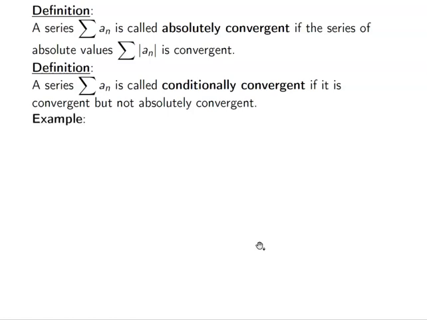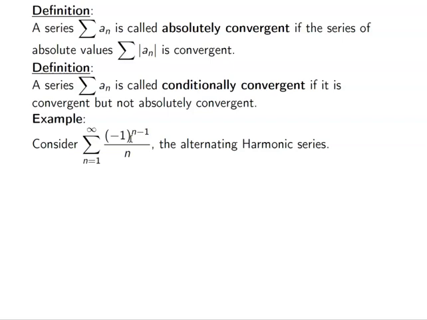So let's look at an example that kind of shows us this, right? Let's consider the series negative 1 to the n minus 1 over n. If we look at this, this is basically the alternating harmonic series, right? We have 1 over n, and that 1 over n is changing signs for each term, okay? So this is the alternating harmonic series.